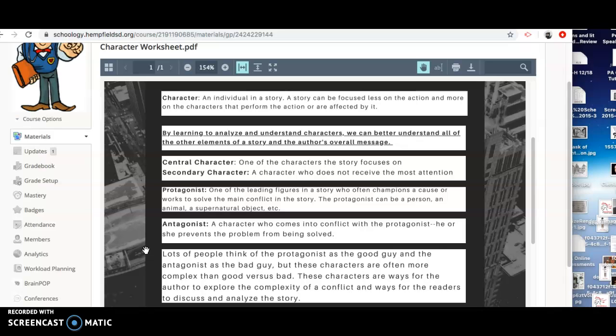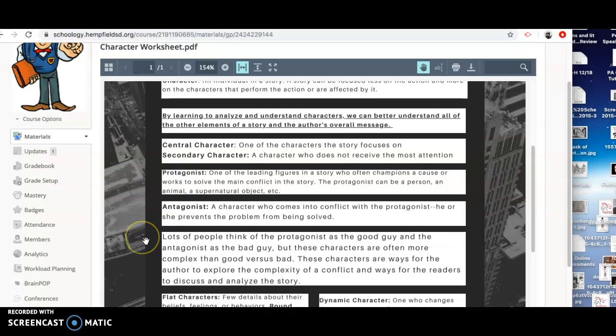But I wouldn't go as far as to say he's the good guy in the story, because when you get into complex stories, and you guys probably watch TV shows and movies like this, the idea of good and bad is a little bit more gray than maybe in a story like The Most Dangerous Game.